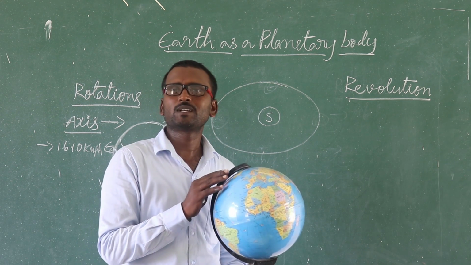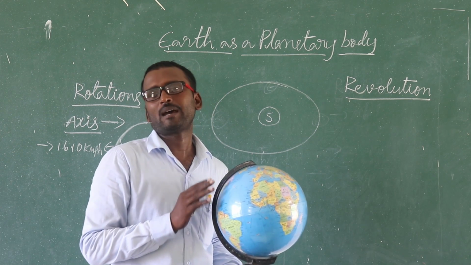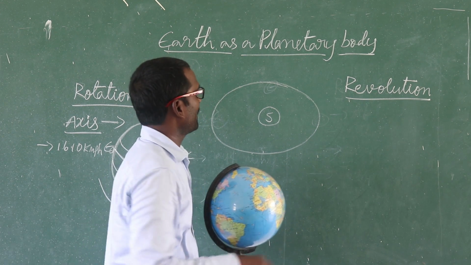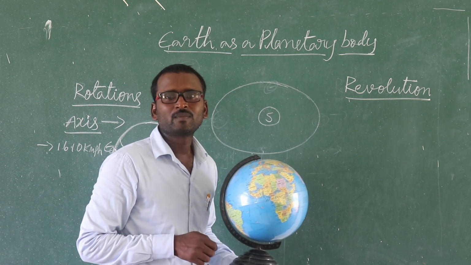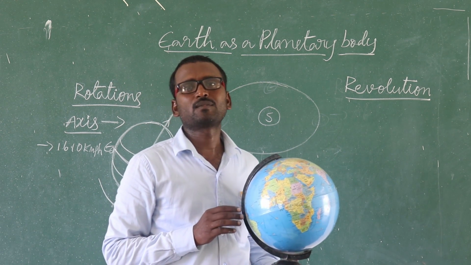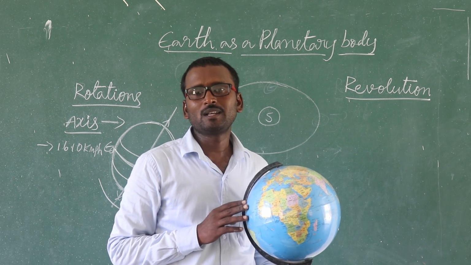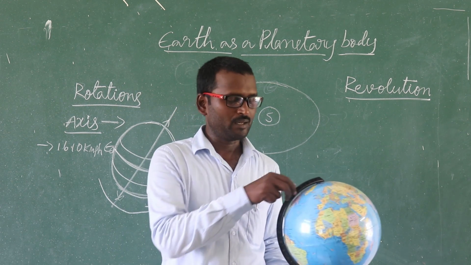Here we can learn the difference between the globe and the map. Globe is the model of the Earth. Map, for example, we can see like that. Map is a pictorial representation of the surface of the Earth.